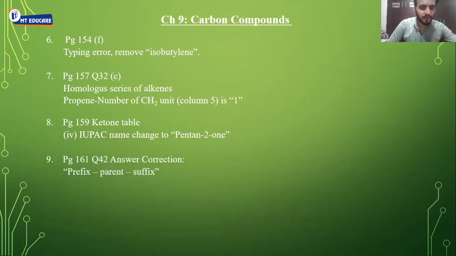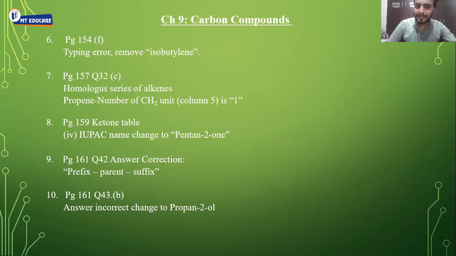Then page 161, question number 42, answer correction. It should be prefix, then parent, and then suffix. So here also there is a printing mistake. Please do the correction. Then page 161, question number 43, B point, answer incorrect, change to propanol. Moving ahead, page 162, question 44, first point, incorrect name. Again change to methanol.